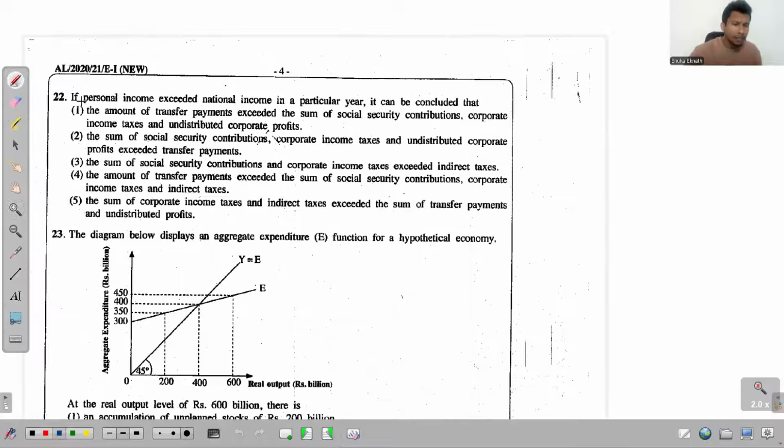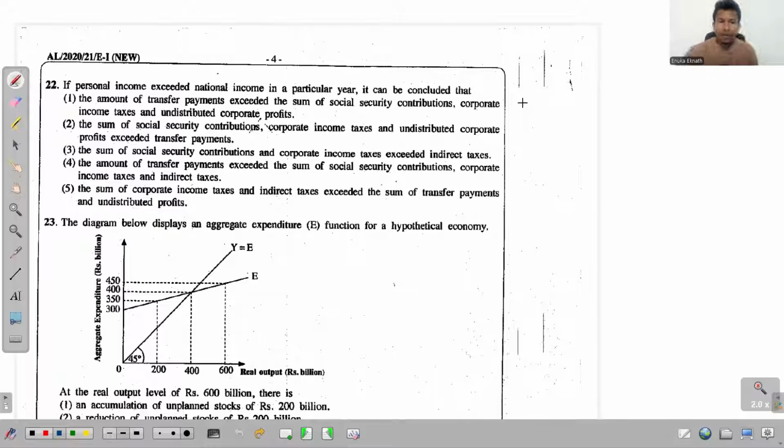In 22, it says, if personal income exceeded national income in a particular year, it can be concluded that, okay, so wait, I'll first ask you the question, how do we find personal income? We first take the national income, and to this, we add all the transfers to households, because transfers are not included inside the national income.